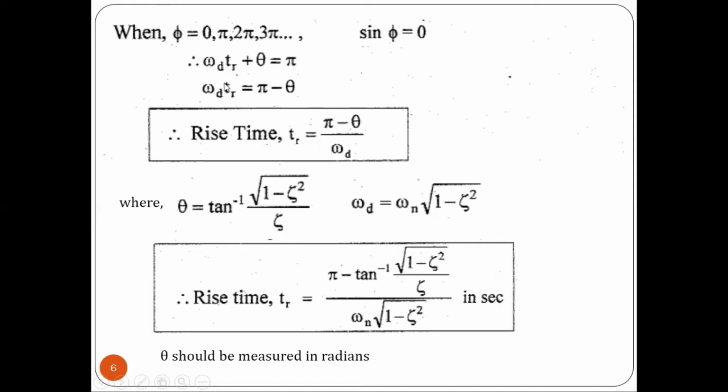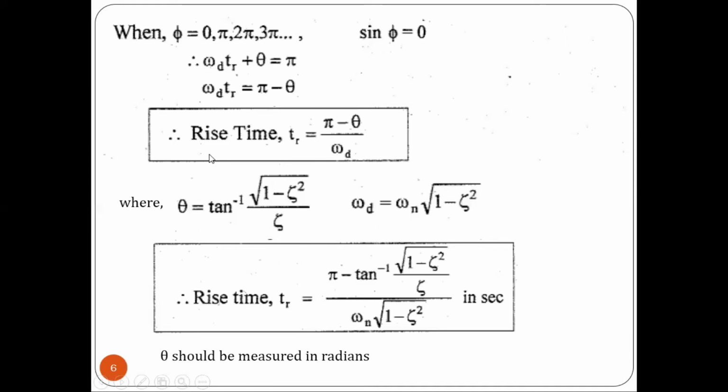So by cross multiplying this value, we will be getting tr is equal to pi minus theta divided by omega d. Already we have found from the trigonometric identity and the right angle triangle, which we solved in the underdamped system, that the value of theta is equal to tan inverse of root of 1 minus zeta square divided by zeta, and the damped frequency omega d is equal to natural frequency omega n into root of 1 minus zeta square. Here the value of zeta is nothing but damping, right?